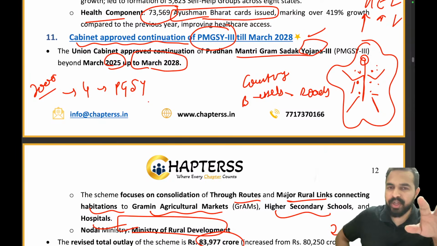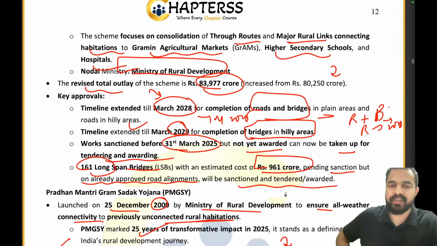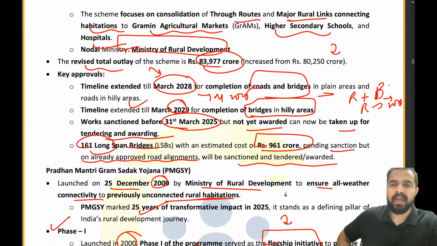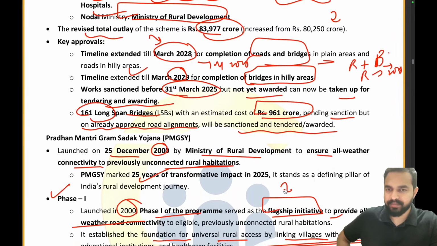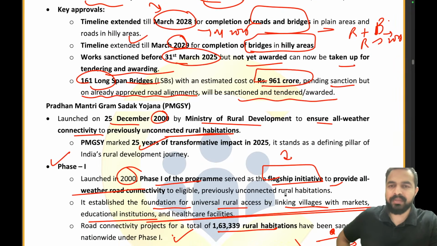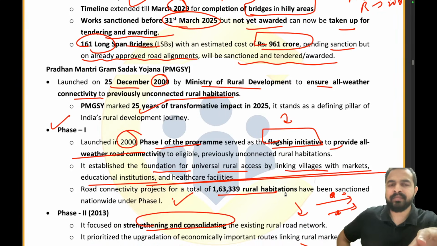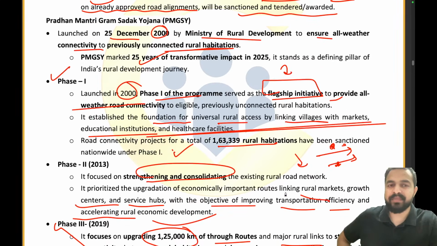Let me again tell you, 2028 is the timeline by which they are extending it from March 2025. 83,977 crores is the total outlay. They will be focusing on the roads and bridges in hilly areas. First long span bridge with an estimated cost of 961 crore rupees.